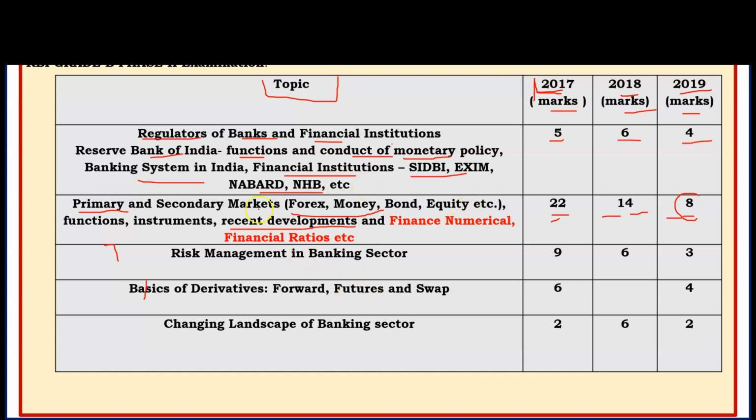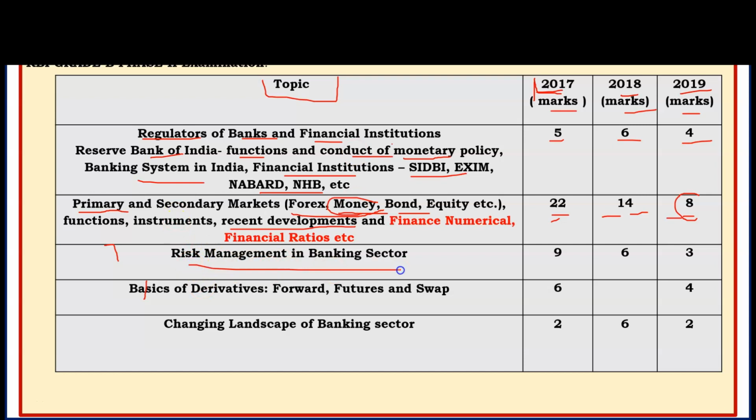And if you go to the chapter on money market, you can find the data related to the money market, forex market, and bond market on the RBI website itself. An RBI document is also there, with many things related to the RBI and financial institutions in India. Most of the chapters related to the finance part of RBI Grade B Phase 2 are available on the RBI website. You can easily learn from there. Also, one RBI document is there, in which a number of things are covered, so you can learn from there also.